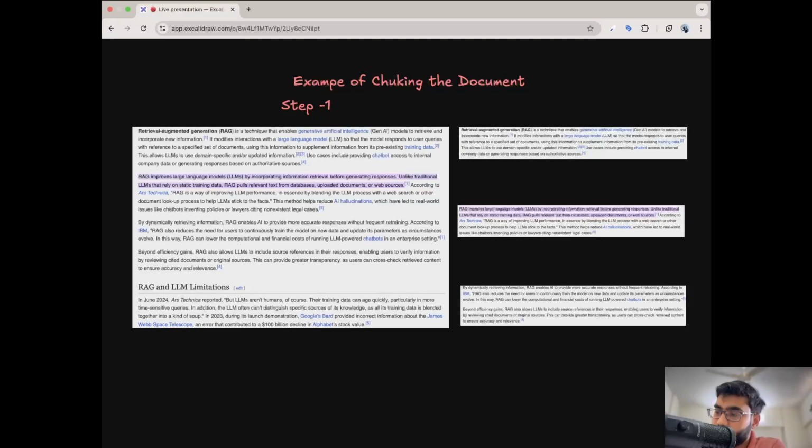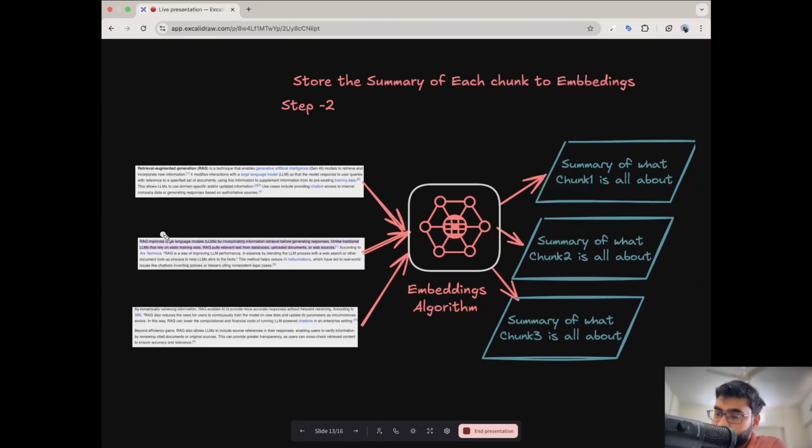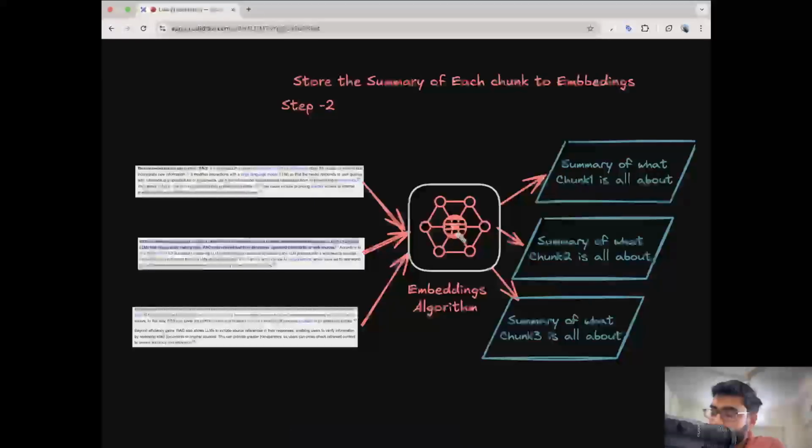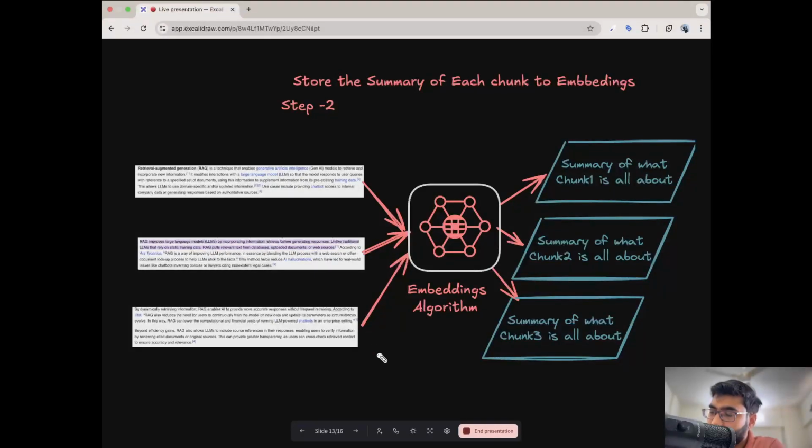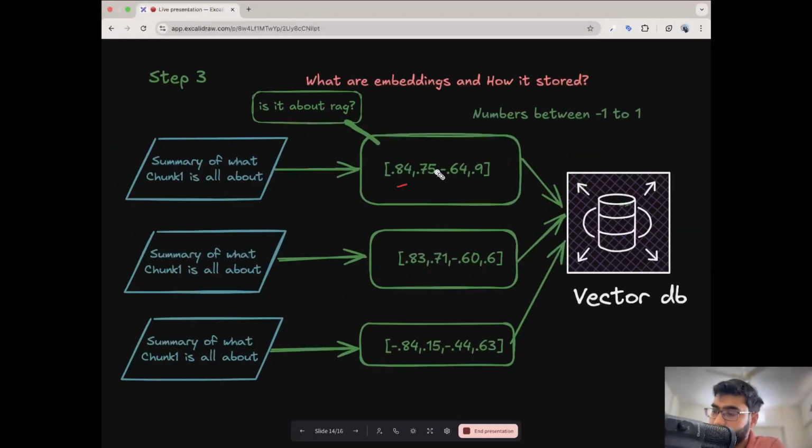So we take the whole document on the left side and chunk it into smaller documents. Then we give those to the embedding algorithm, which creates a summary of each chunk in the form of numbers, which you are seeing here, and we store those embeddings in the vector database.